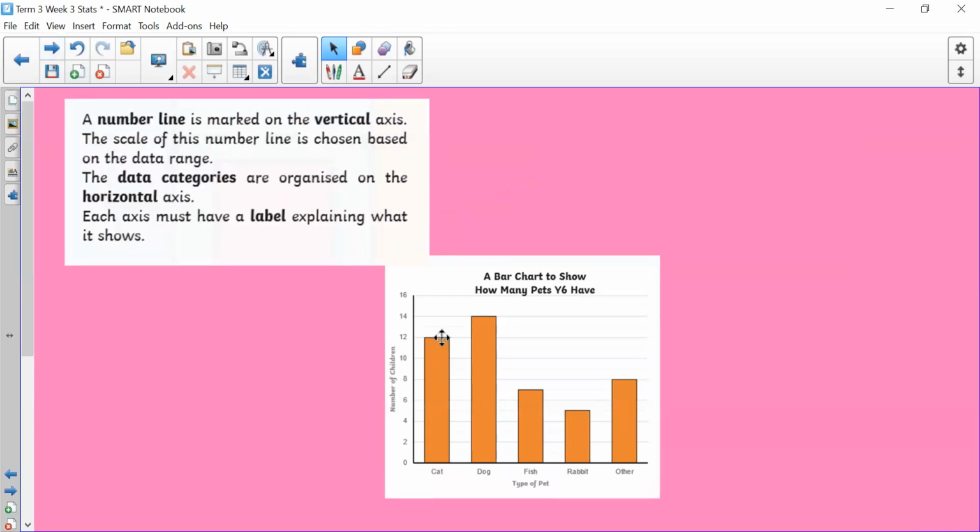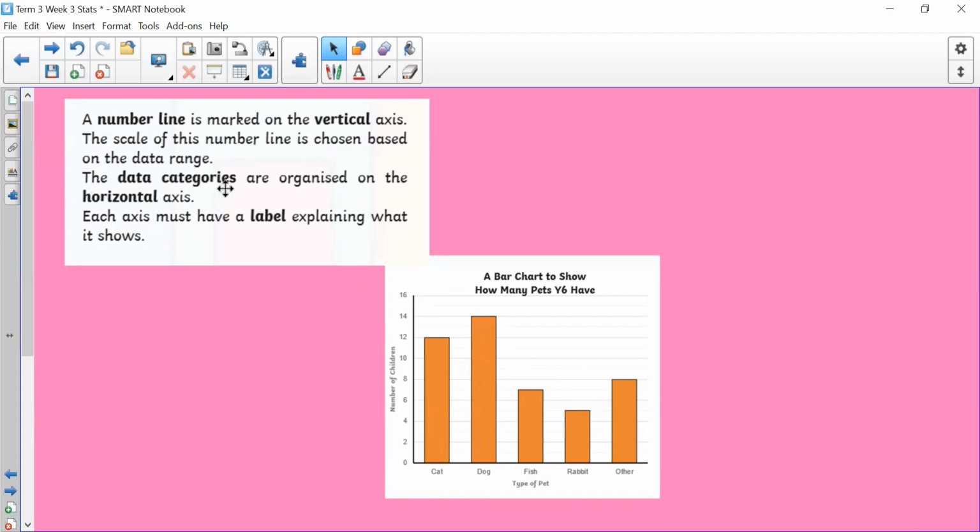A number line is marked on the vertical axis. Can you remember which one the vertical axis is? Have a little look. Which line framing the bar chart has numbers on it? Well done, it's this one. The scale of this number line is chosen based on the data range. So depending on how many people were asked or what numbers you're dealing with, that's what it will go up to. And the scale as well. So we've learnt about scales with our pictograms. This is now our scales with our bar charts.